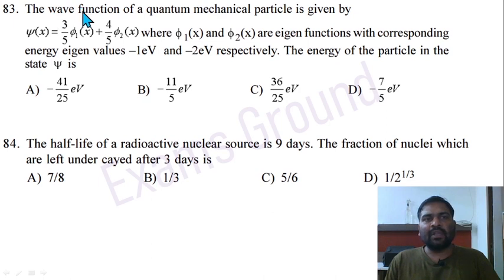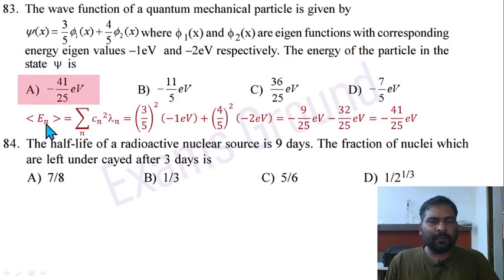Question 83. The wave function of a quantum mechanical particle is given by this, where phi1 and phi2 are eigenfunctions with corresponding eigenvalues minus 1 electron volt, minus 2 electron volt respectively. The energy of the particle in the state psi is. To find out the energy of the particle in this psi state, so En equal to summation Cn square lambda n. First you have to normalize the wave function.